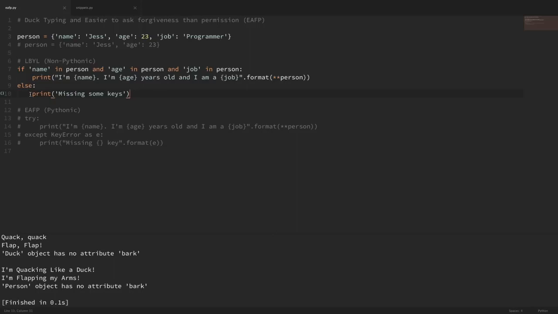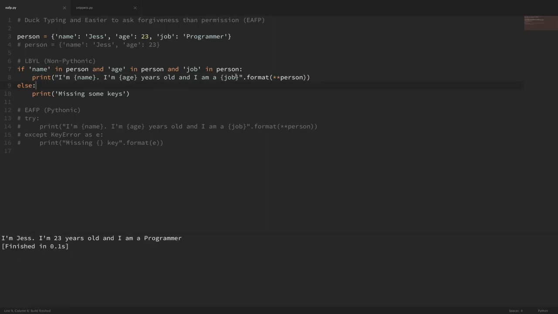So you might be tempted to do it like this, which is the look before you leap, or the asking permission, which is the non-Pythonic way. We might be tempted to say, do we have this name key in this person? Do we have this age key? Do we have this job key? If all those exist, then print out this sentence that prints out the name, the age, and the job. And if I run that, you can see that it works.